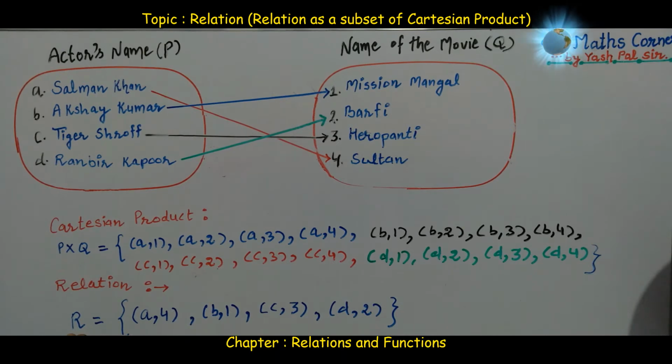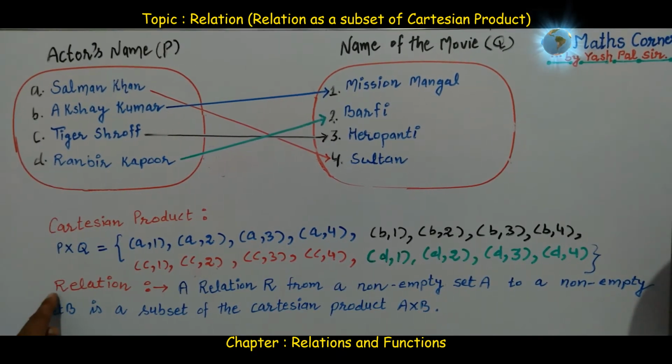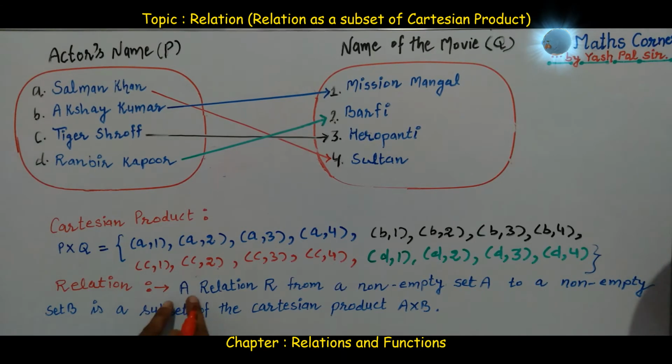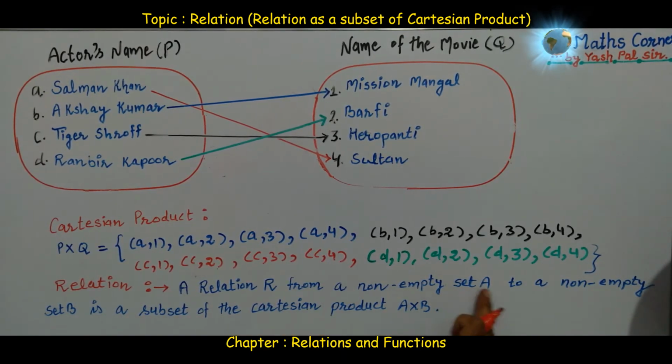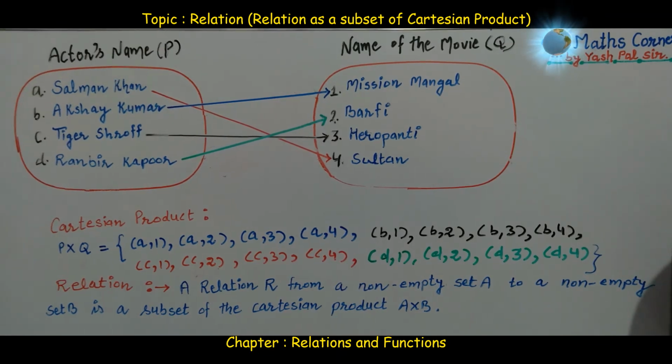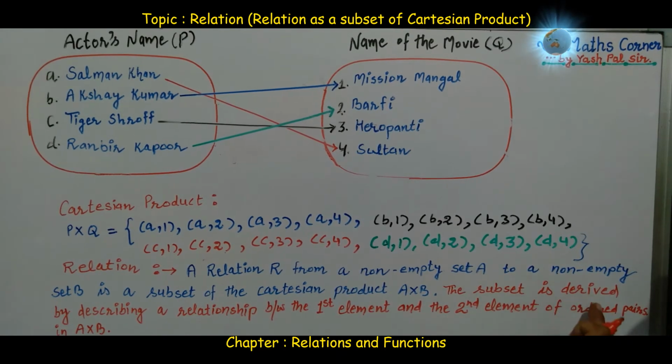Okay, these ordered pairs. So what should be the definition? In words, we can define the relation like this. A relation R from a non-empty set A to a non-empty set B is a subset of the Cartesian product A cross B. Here one condition is there. What is that? The subset is derived by describing a relationship between the first element and the second element of the ordered pairs in A cross B.